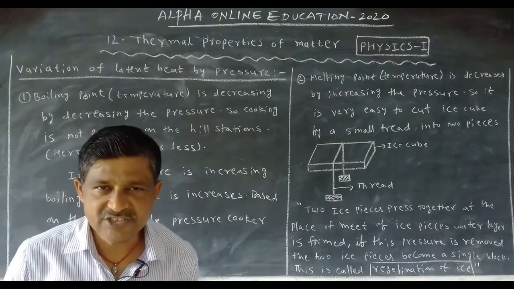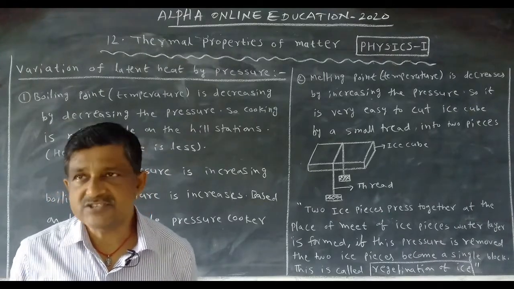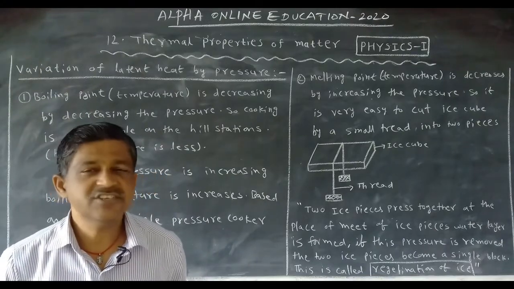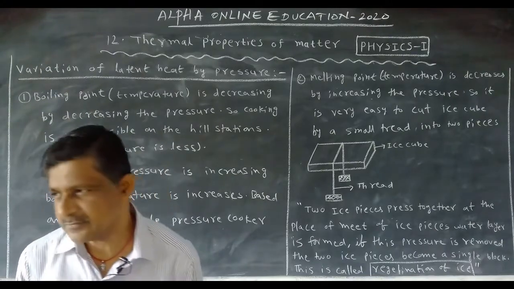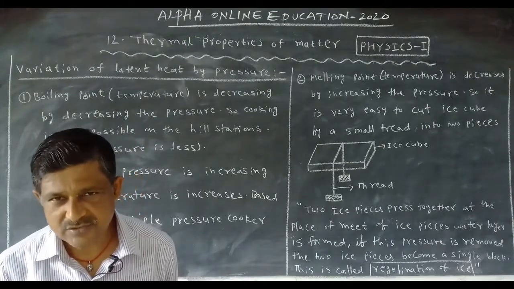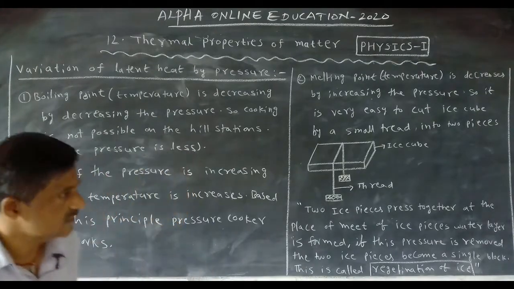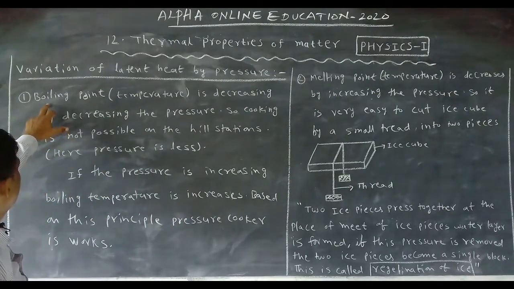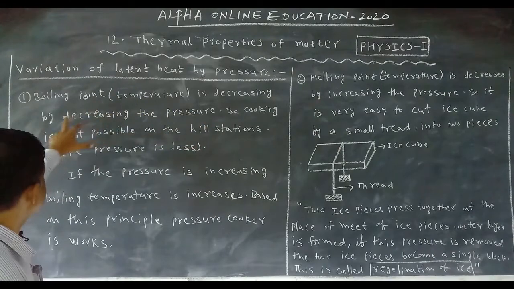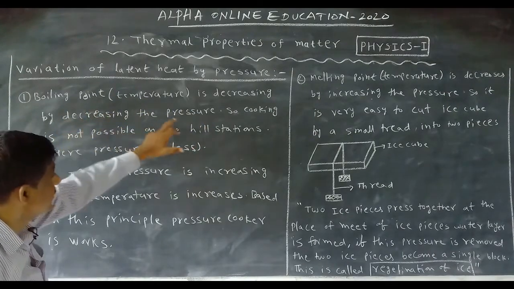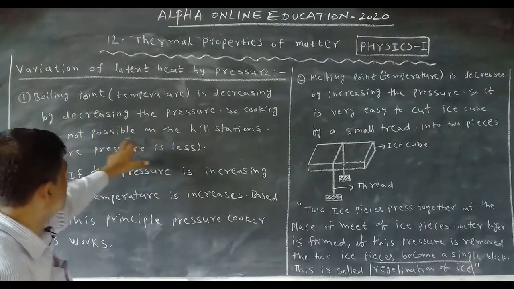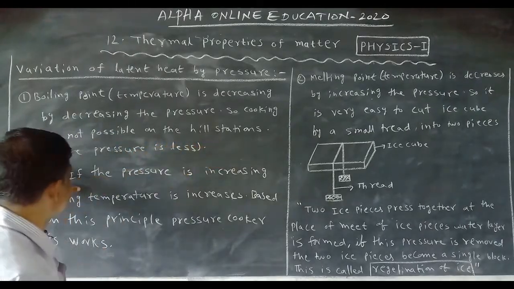When we go up, the pressure decreases. On the hill stations, the pressure is less, so the boiling temperature is less. By decreasing the pressure, cooking is not possible on the hill stations.